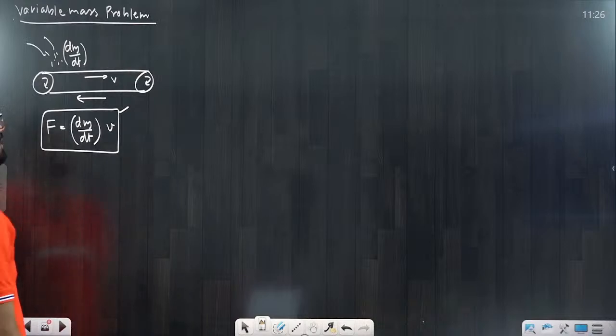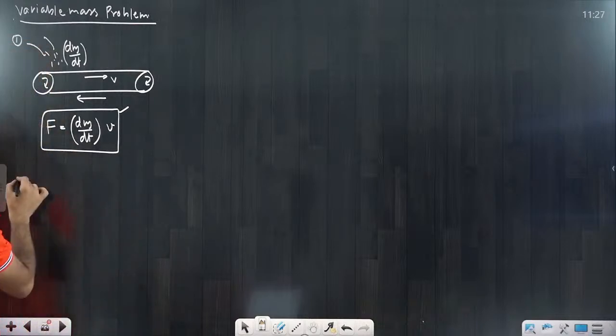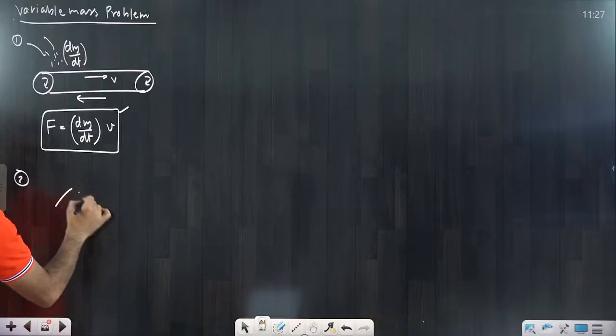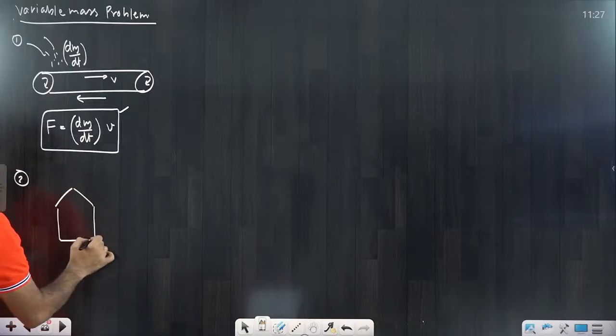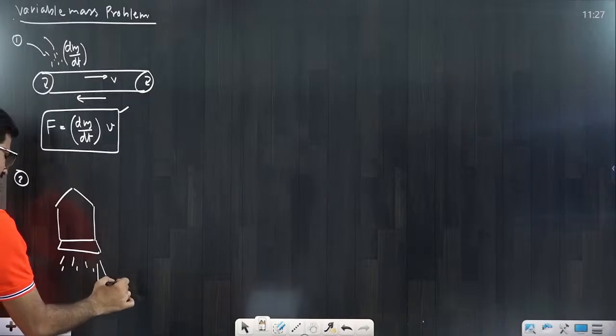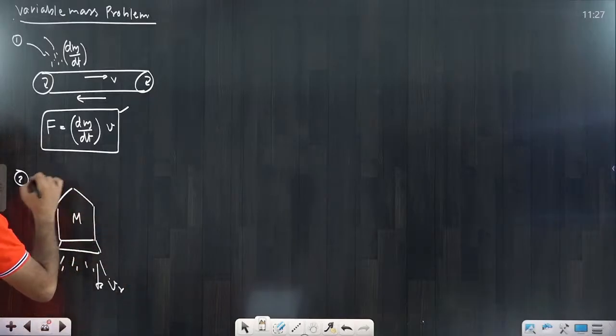Okay, first question. Second, I am discussing the rocket problem. Suppose this is a rocket, beta. In the rocket, flue gases are coming out. Suppose their speed is Vr and the mass is m.